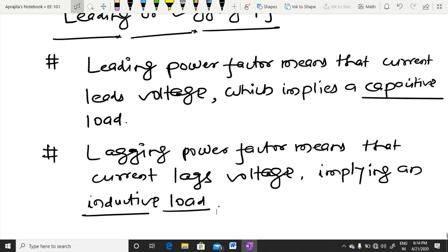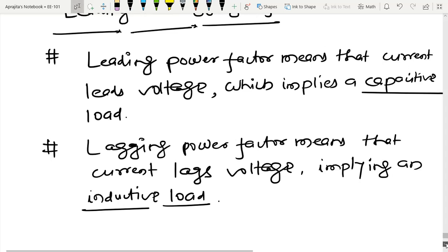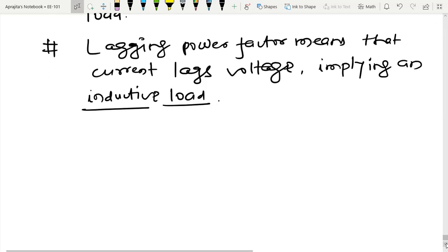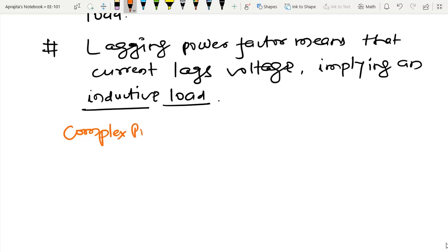Now let us try to come to the next part of this discussion, that is related to the complex power. So now I am going to talk about the complex power. From the name one can guess that I am going to talk about some kind of power which contains the real power as well as some kind of imaginary power.